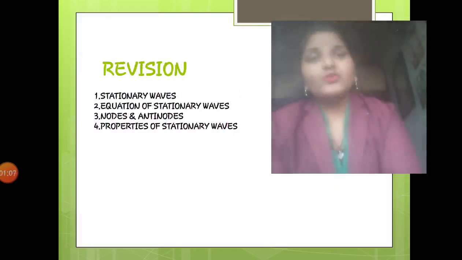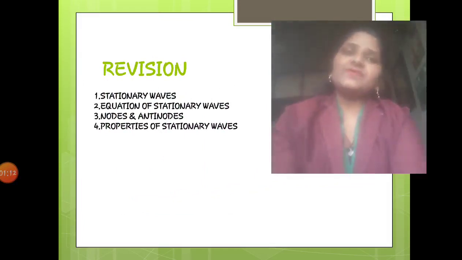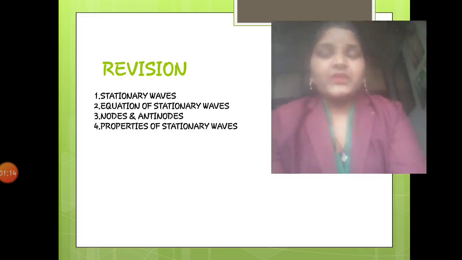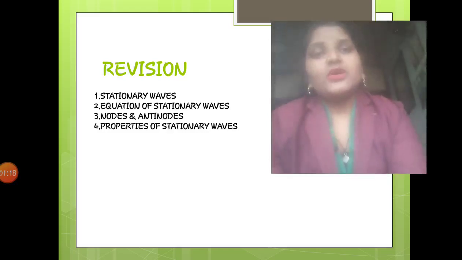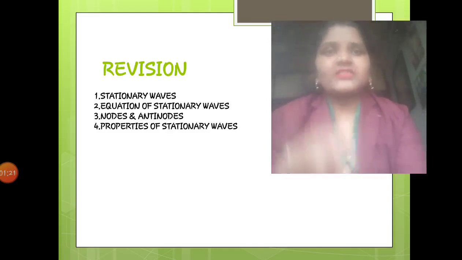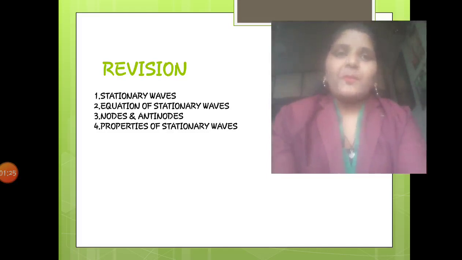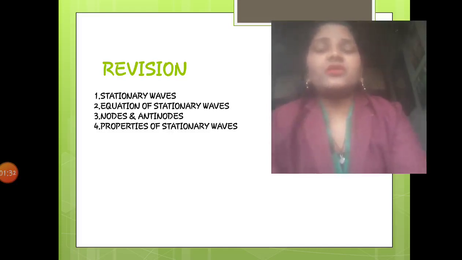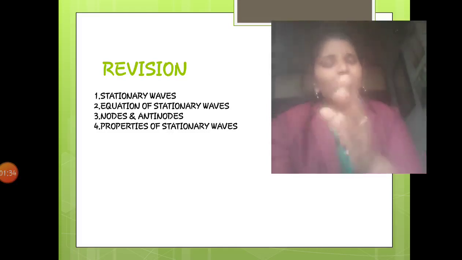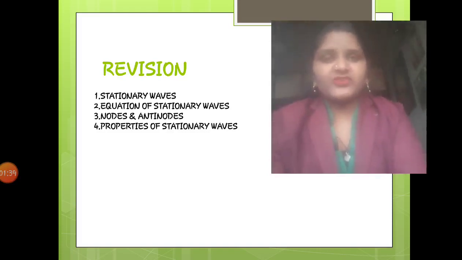Here you can see we have studied in the previous part, that is part 4, stationary waves, then the equation of stationary waves we have derived, then nodes and antinodes, the new concept which you all have seen in the previous lecture. And the last point that we discussed was properties of stationary waves, and I had given you homework in which I told you to compare the progressive waves and stationary waves.